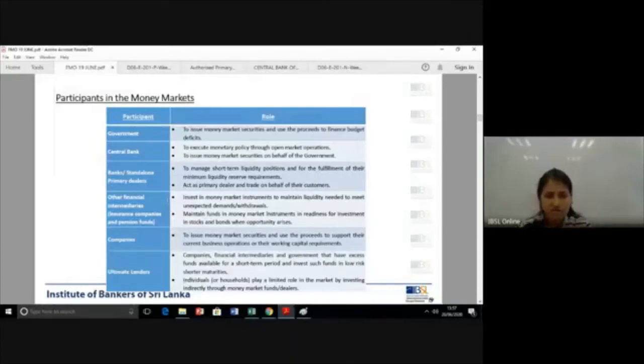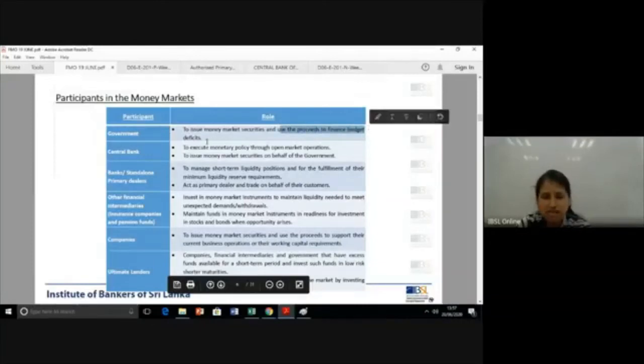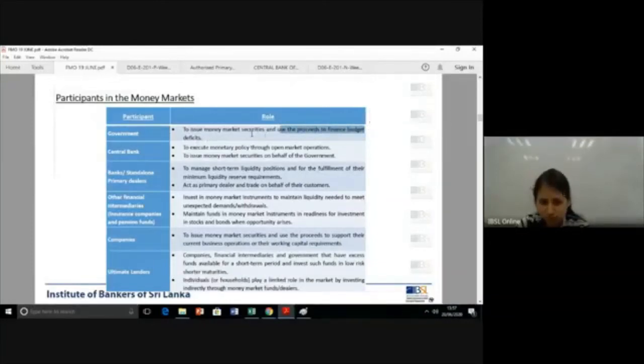The important one is the government. What is their role? Why do they intervene in the money market? They want to issue money market securities and use the proceeds to finance budget deficits. That is their role. Central bank, why do they intervene? One is to execute monetary policy, so they come in and get involved in monetary policy. The other aspect is that they issue securities on behalf of the government. On that scale as well, they participate in money markets.